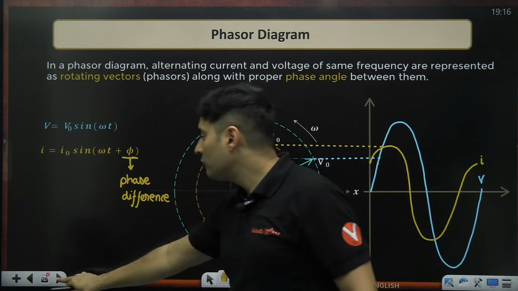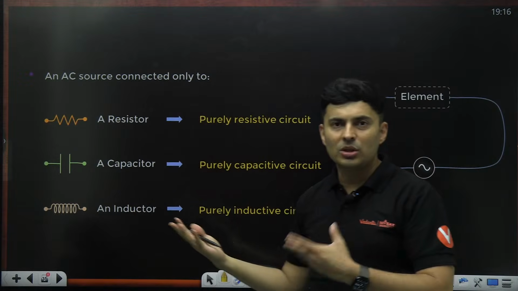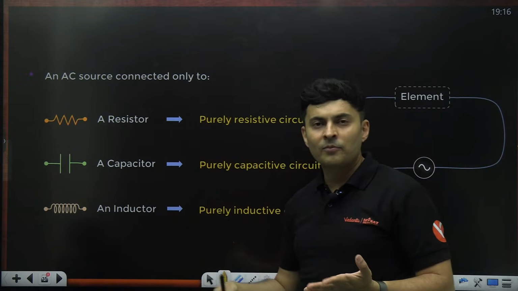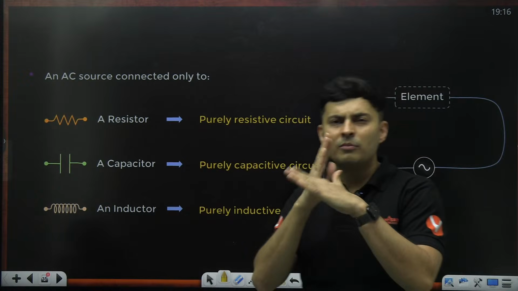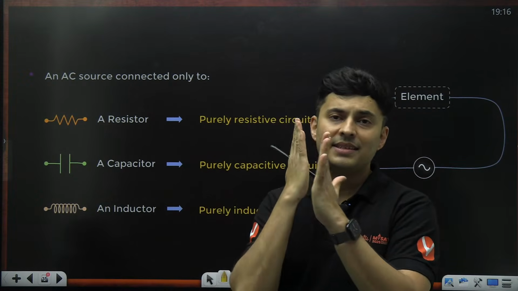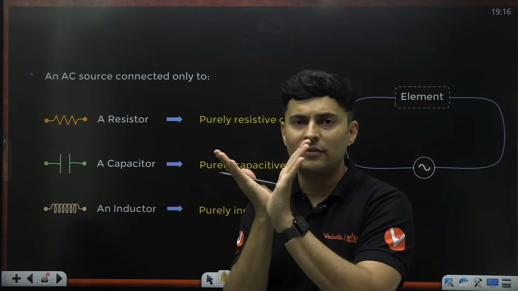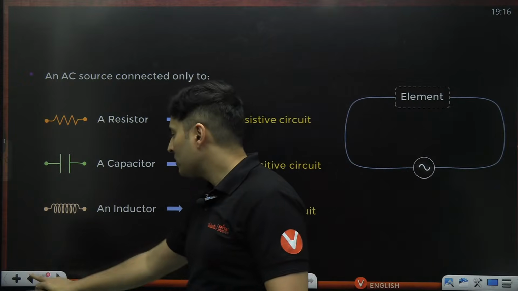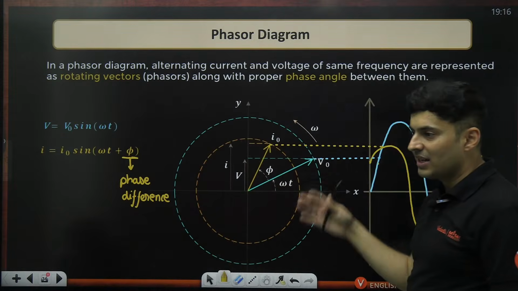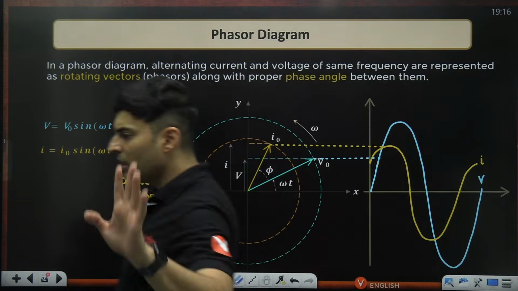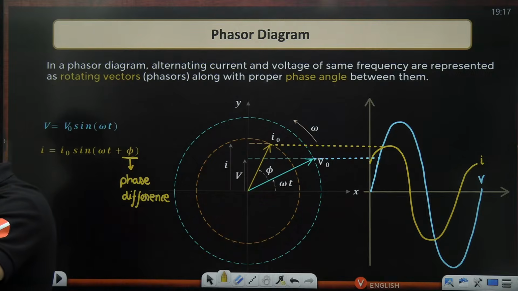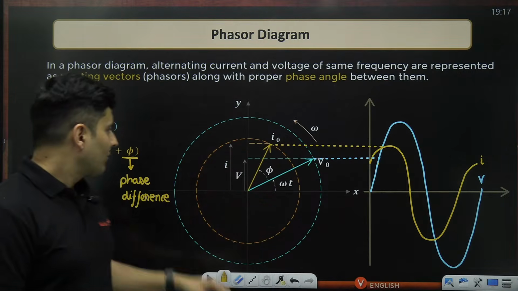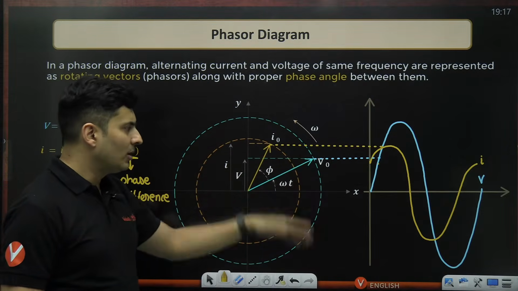This occurs whenever you have a combination of these, or just one of them. You will see the voltages and currents might not always be in sync. They might be slightly off here or there. So that is the reason why we are studying phasors. Till this point clear? Yeah. So the current and the voltages might not be in sync.